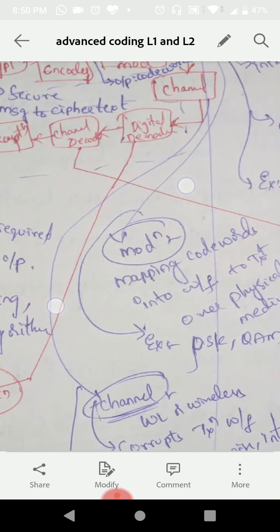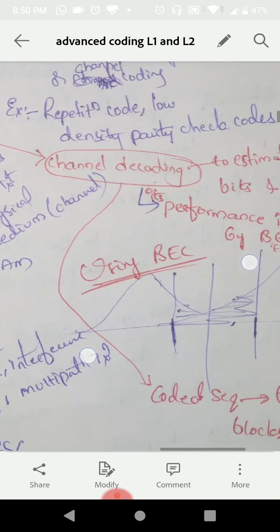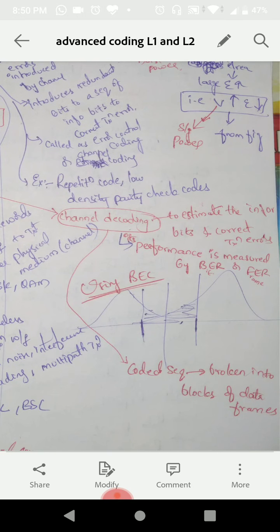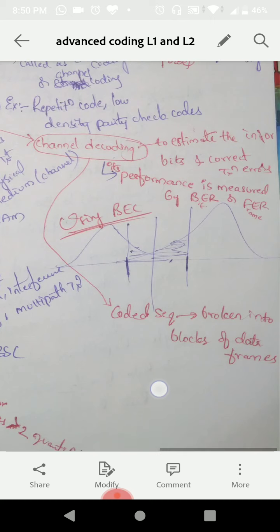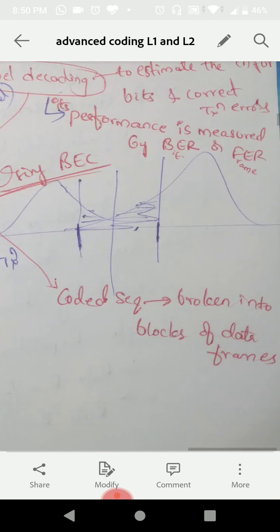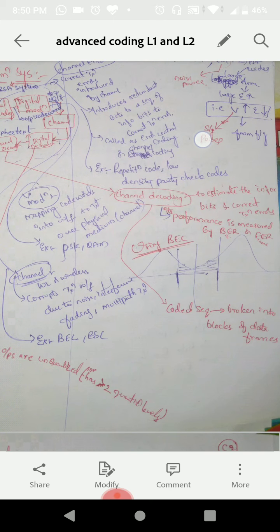And coming to the channel decoder, it will estimate the information bits and correct the transmission errors. Its performance will be measured by using BER or FER. BER means bit error rate and FER means frame error rate. Generally, the coded sequence will be broken into blocks of data frames, through which we denote the frame error rate.